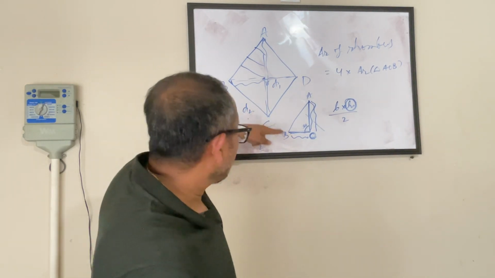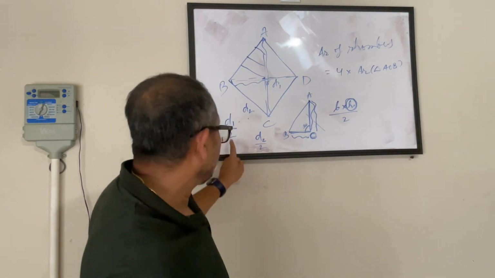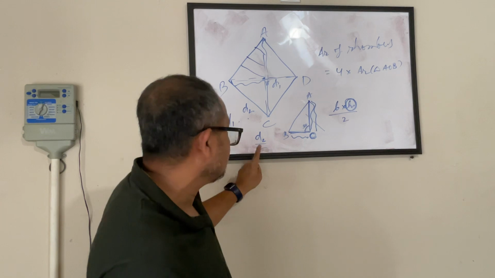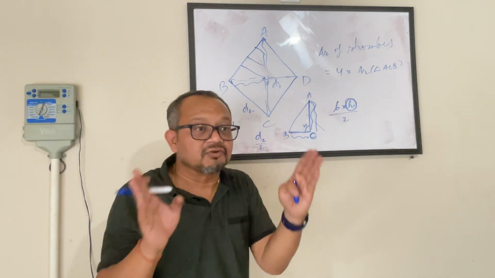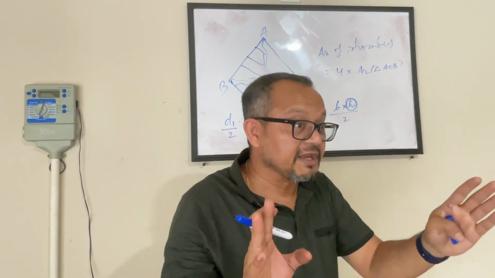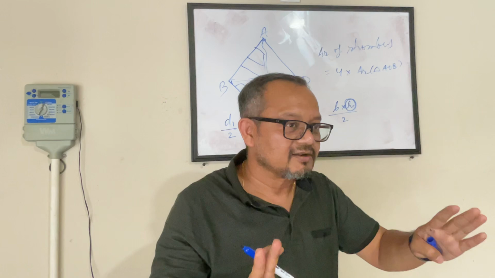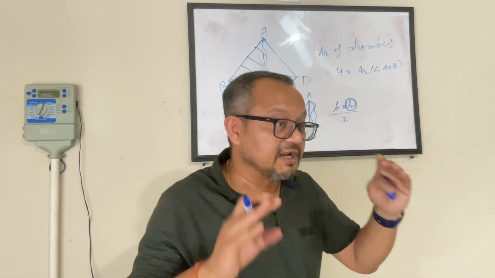So I got my base as D1 by 2 and my height as D2 by 2, wherein D1 and D2 are my two diagonals. Okay? Everybody with me? Nobody is struggling, right? If you have any doubt, let me know.